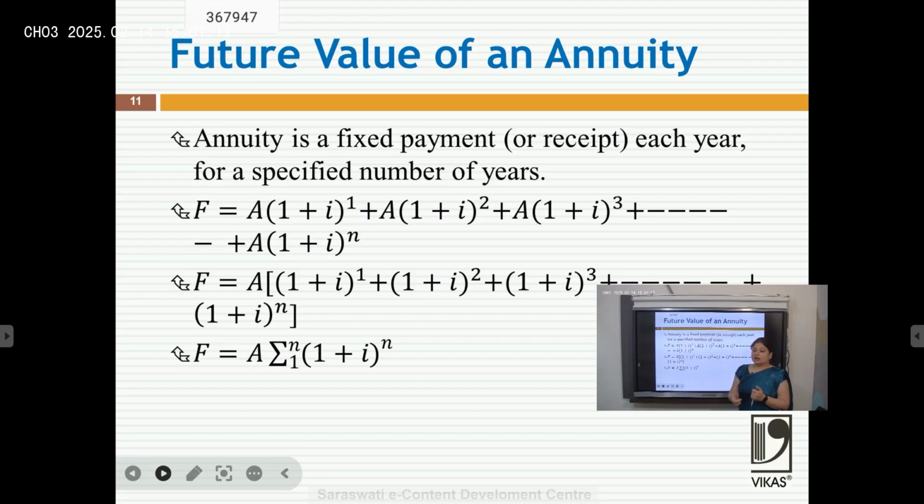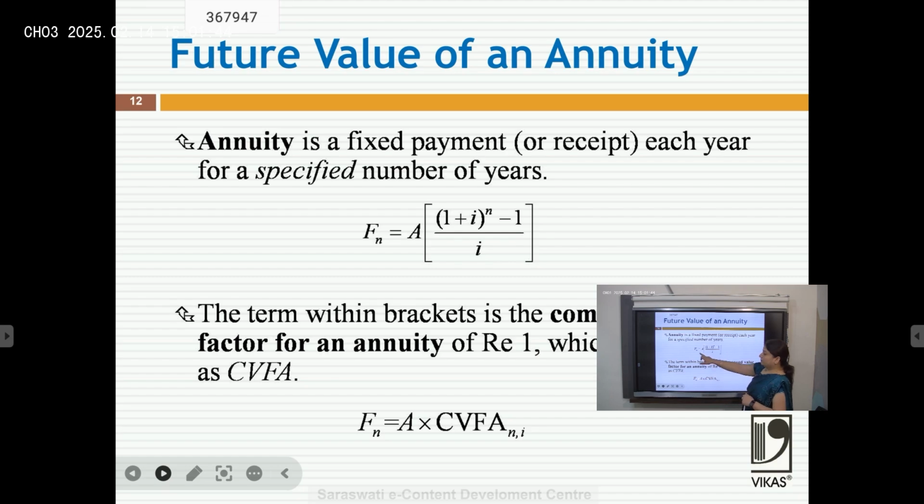In that case, on the amount which he has invested first, he will get the interest for 10 years, for the next year he will get 9 years, for the last third year he will get the interest for 3 years, for the second last year he will get the interest for 2 years, 1 plus i. We can simplify this formula this way. Future value of an annuity is equal to ((1 plus i) to the power n minus 1) upon i. This is the simple formula for calculating the future value of an annuity.